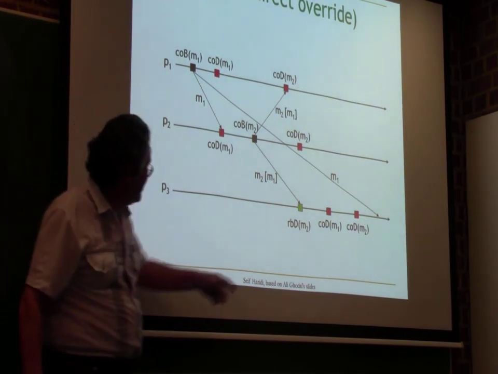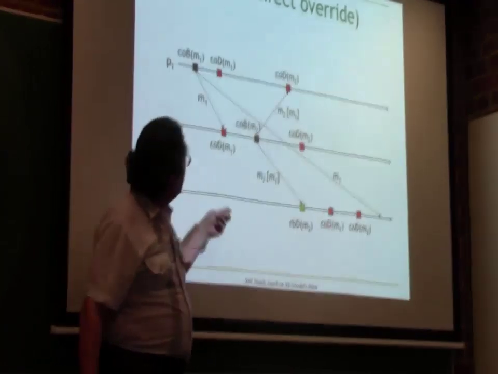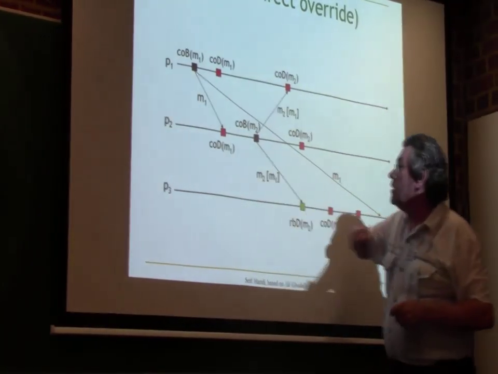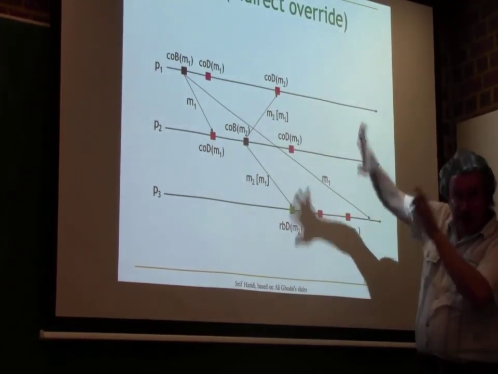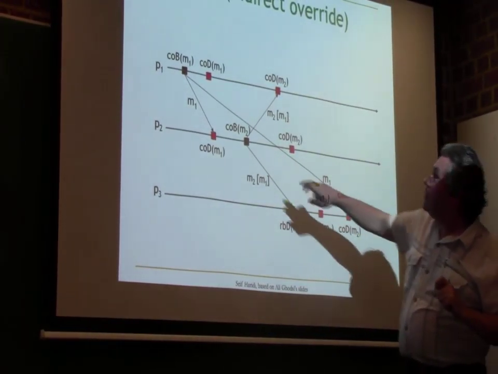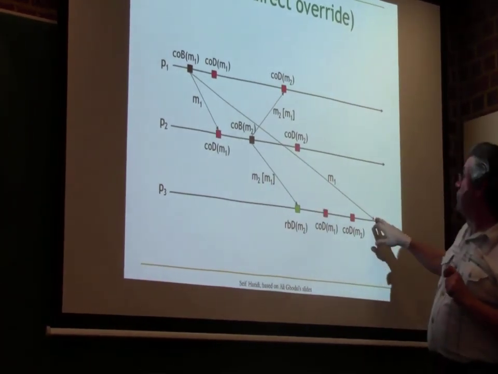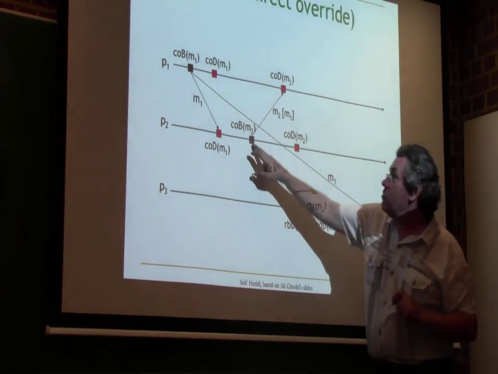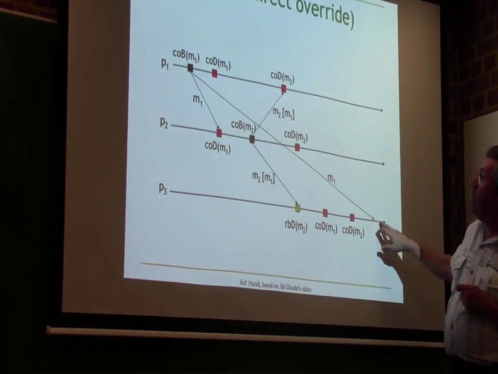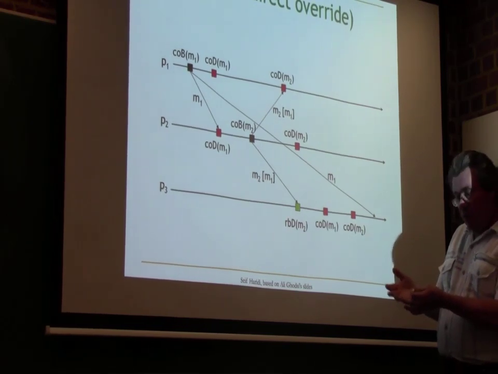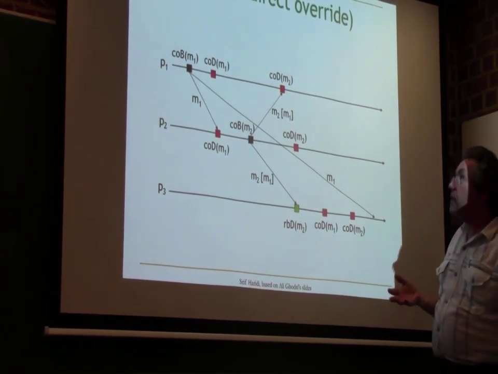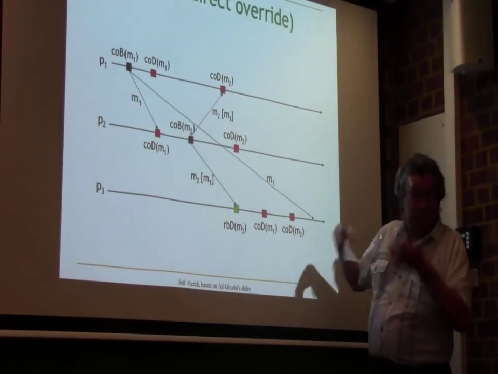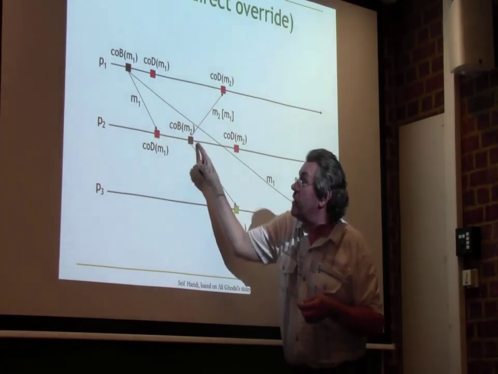Yes, it's clear. Okay. I call it indirect override because the override is coming from another node. This is kind of sophisticated if you look at it from far away. P1 is sending a message to P3, but P2 sends a message to P3, and the P2 message is overriding the P1. So P1 is saying, hey, what's going on? Another node is overriding me. So P2 is somehow overriding P1 here. But that's okay, because there's an intermediate step here.